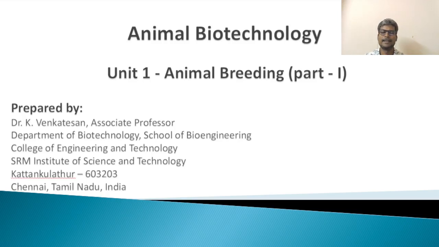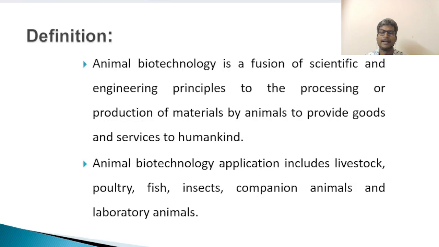Hi everybody. Today we discuss the animal biotechnology course, under which we discuss unit 1, animal breeding. First we see the definition of animal biotechnology. Animal biotechnology is a fusion of scientific and engineering principles to the processing or production of materials by animals to provide goods and services to humankind. Animal biotechnology applications include livestock, poultry, fish, insects, companion animals and laboratory animals.